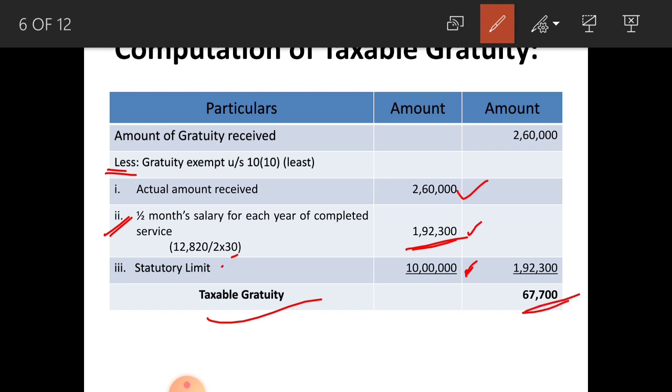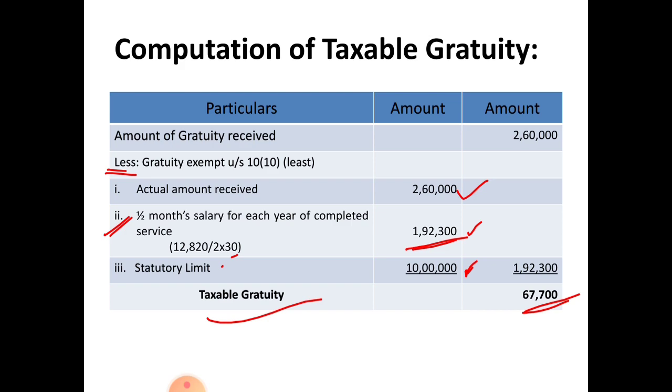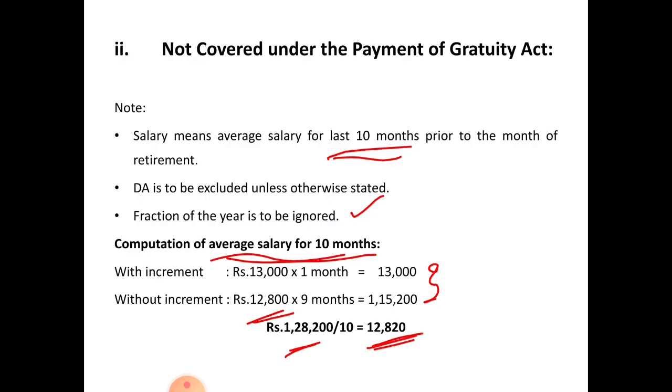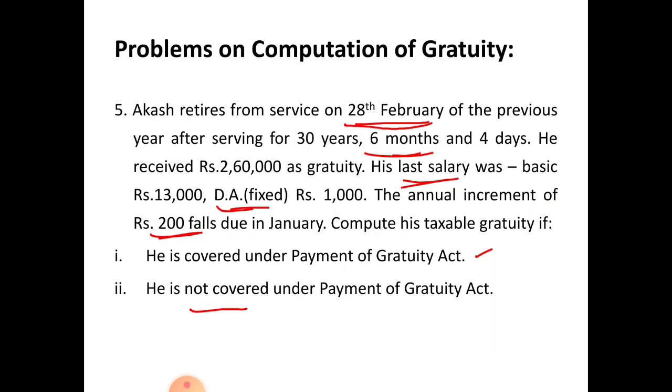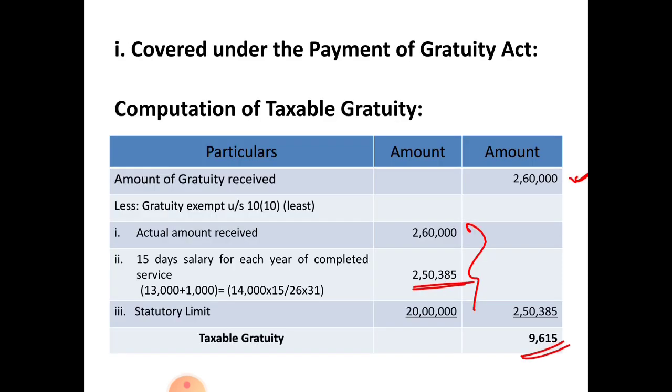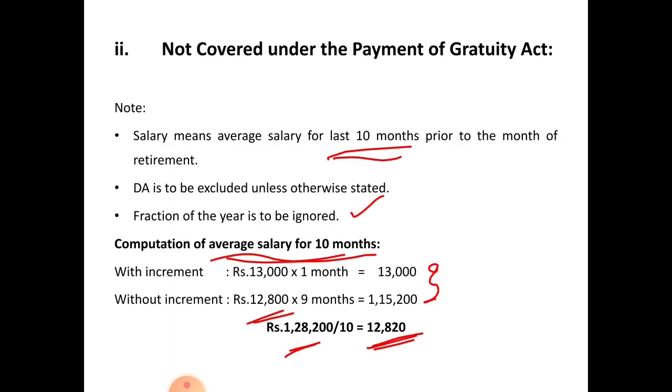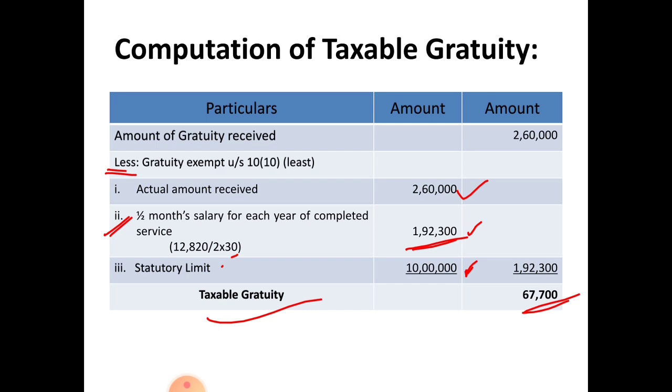So it is his taxable gratuity amount when he is not covered under the Payment of Gratuity Act. This is the problem relating to Mr. Akash. This type of problem may come for 4 marks or 8 marks. So be careful and read these types of problems thoroughly.